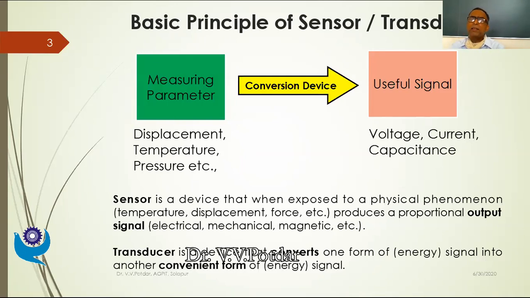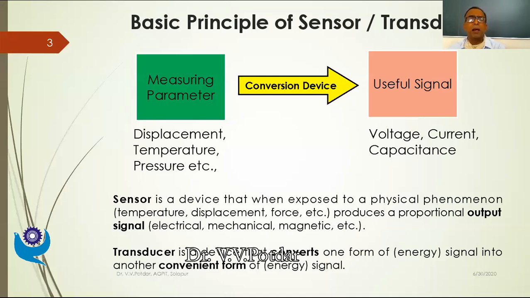As the name indicates, the sensor or transducer, most of the times these two terms are used interchangeably, but these two have specific meaning. But the purpose is as defined in the block diagram.